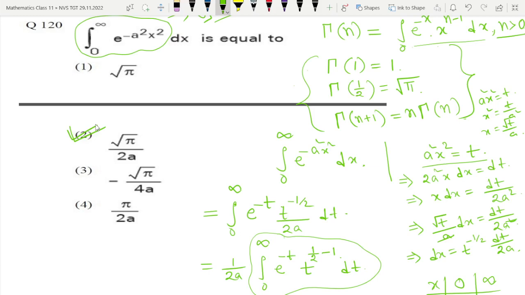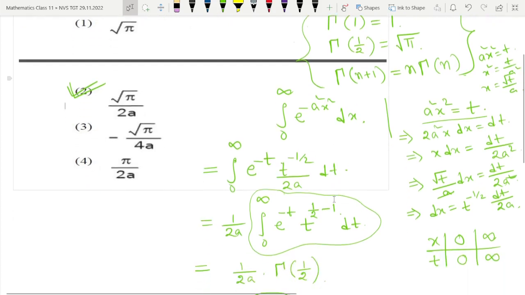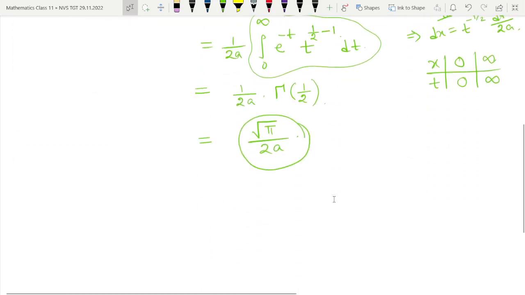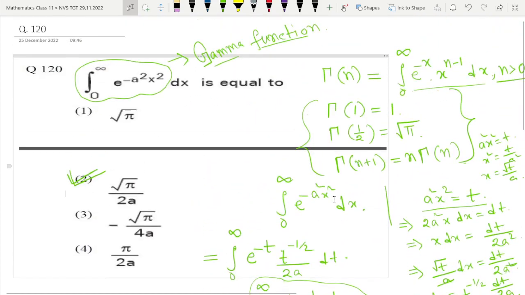So with this question we have completed the NVS TGT paper for mathematics, which was held on 29th November this year. We have completed all the 80 questions of mathematics.